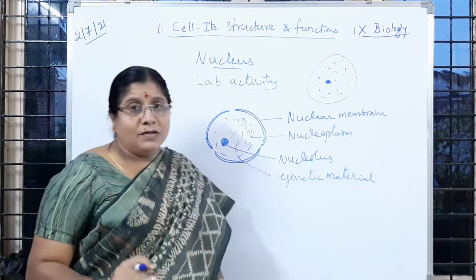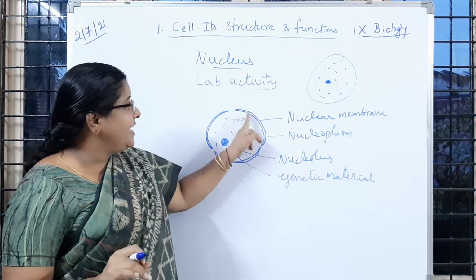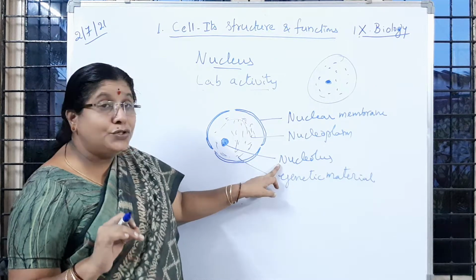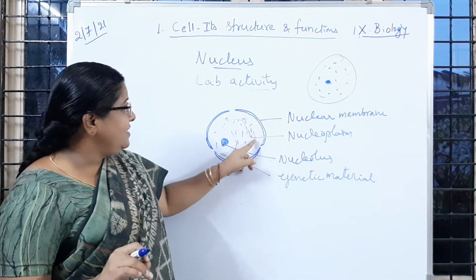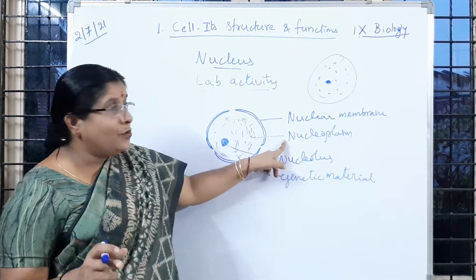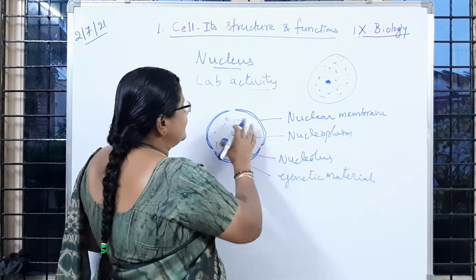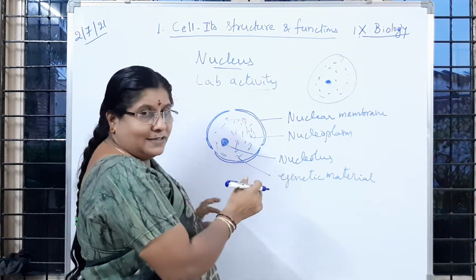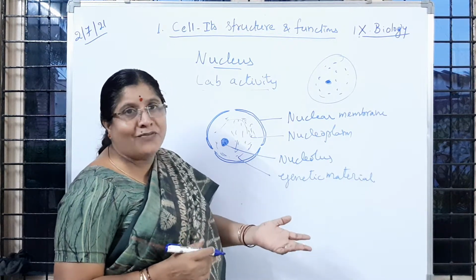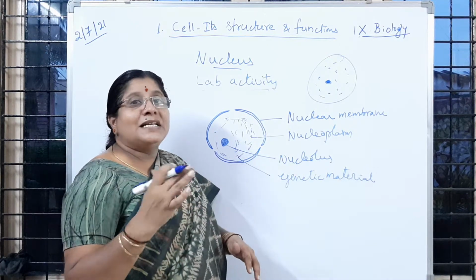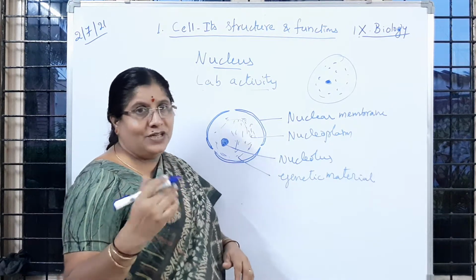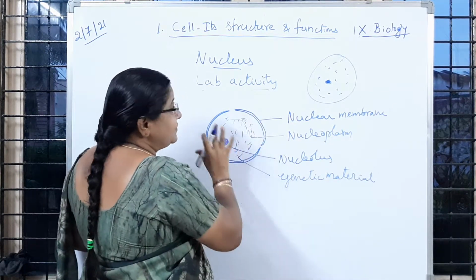So now the nucleus is a round membrane bound structure. It contains a dark colored structure which we call the nucleolus, and the liquid portion present inside the nucleus is called the nucleoplasm, and that nucleoplasm contains the genetic material. Is it clear to you? That genetic material helps in transferring characters from parents to the progeny. Progeny means here children. Is it clear to you, children? So like that the structure of the nucleus is given.